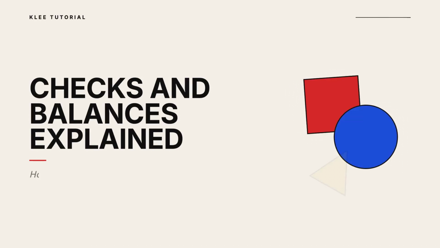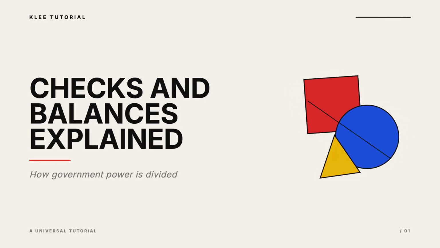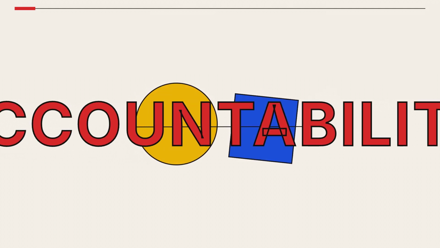Have you ever wondered how government systems prevent one branch from gaining too much control? Let's break down checks and balances. At its core, this system is about accountability. It ensures that authority is distributed so that every action has a countermove.